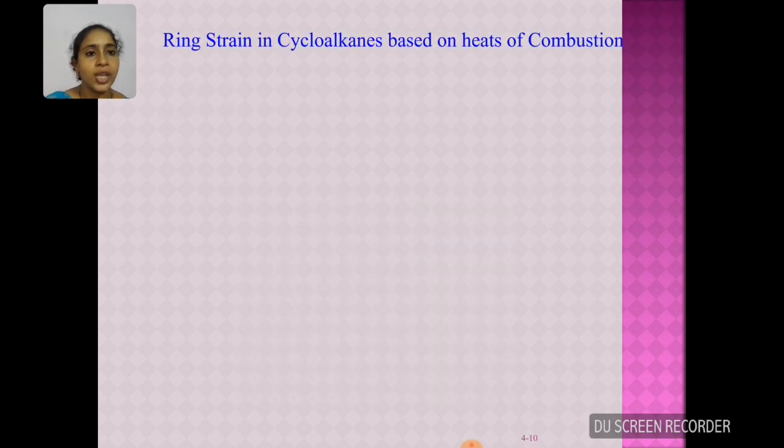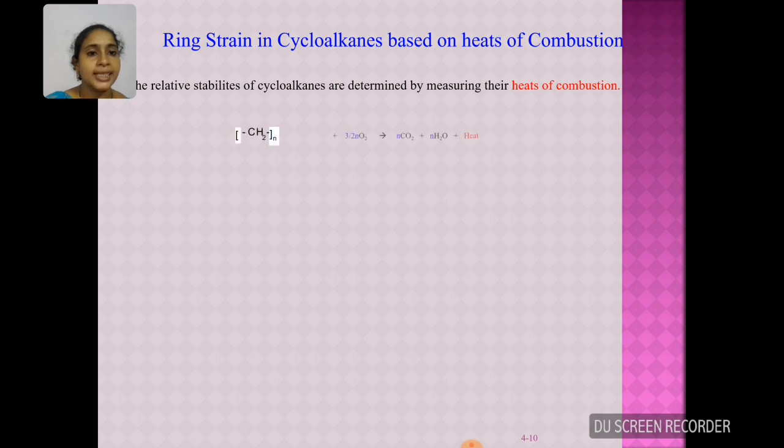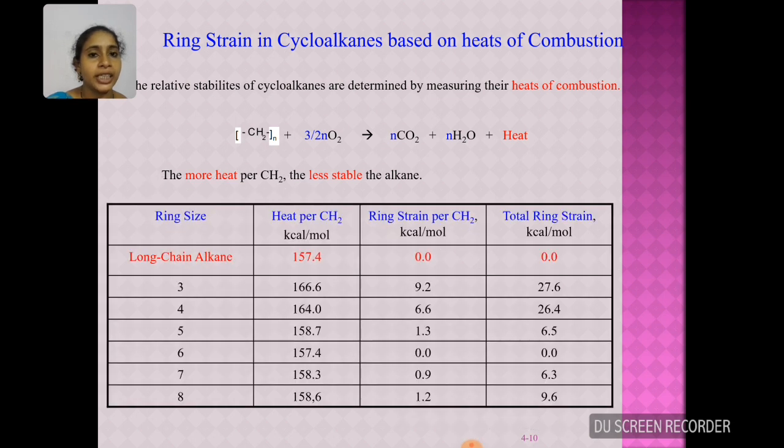Ring strain is also explained based upon heat of combustion. Heat of combustion is nothing but the amount of heat released when 1 mole of compound is totally burnt. And this is the formula to find out the heat of combustion. Generally, more heat per 1 CH2 moiety means that the cycloalkane is less stable. And here I have given a tabular column which gives different heat of combustion values.